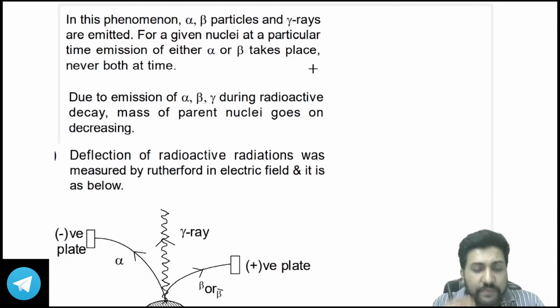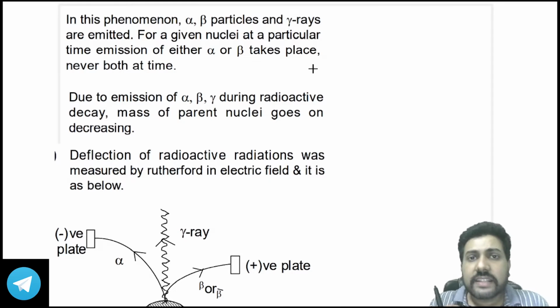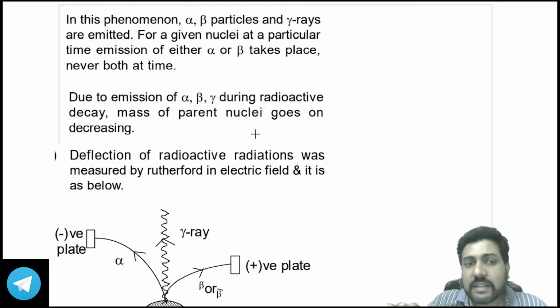If the nucleus is decaying according to alpha decay, then it will not show beta decay at that time. So both alpha and beta decay cannot occur simultaneously, right? Due to the emission of alpha, beta and gamma during radioactive decay, the mass of the parent nuclei goes on decreasing. Obviously, the parent nuclei is continuously decaying, so its mass continuously decreases. The mass of the parent nuclei decreases and the mass of the daughter nucleus increases.